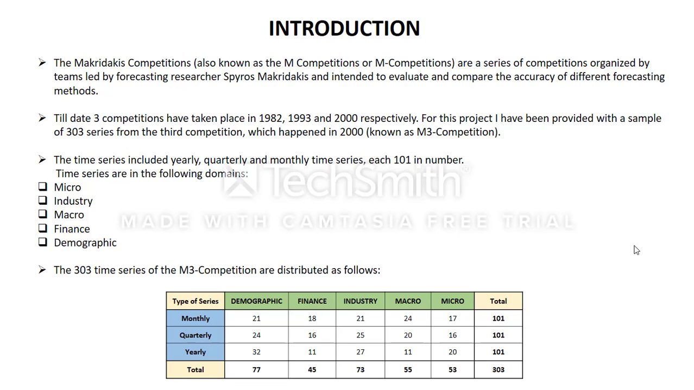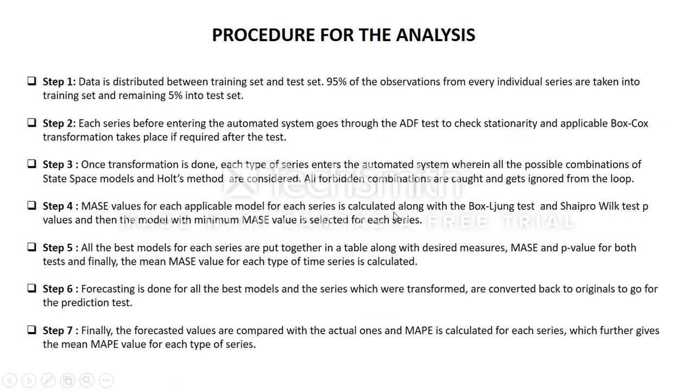The 303 series of the M3 competition are distributed as follows. In the table you can see that the maximum number of time series are from the demographic data. Now we come to the procedure for the analysis. Basically 7 steps were taken. While going through each step, I'm going to show you the R code, and how things are happening.